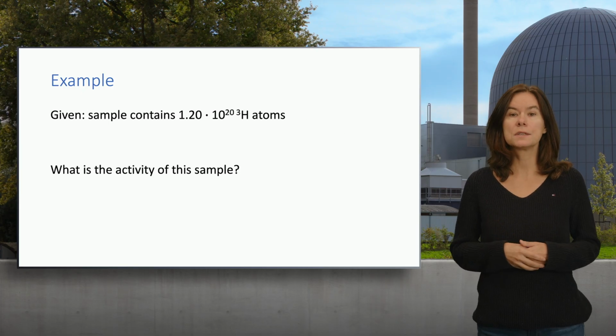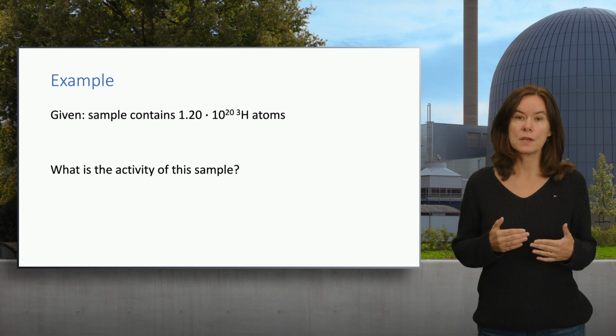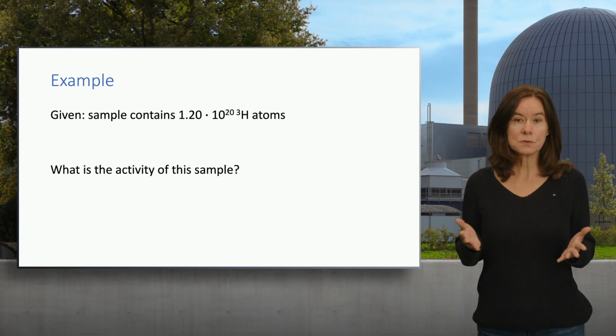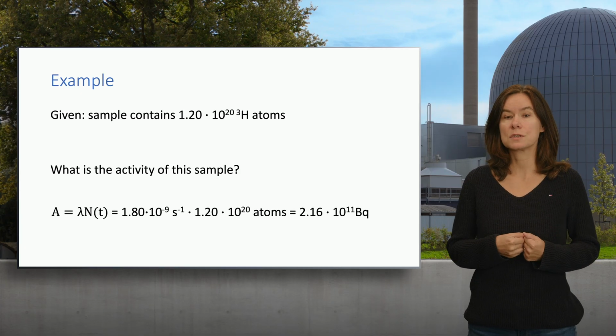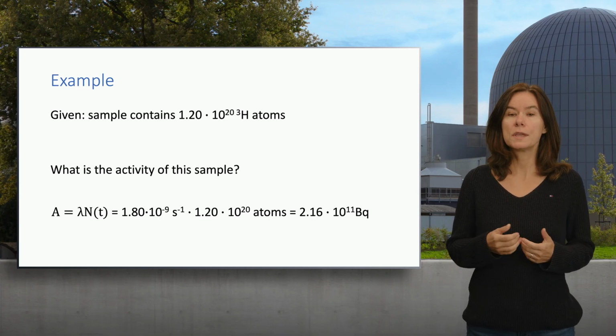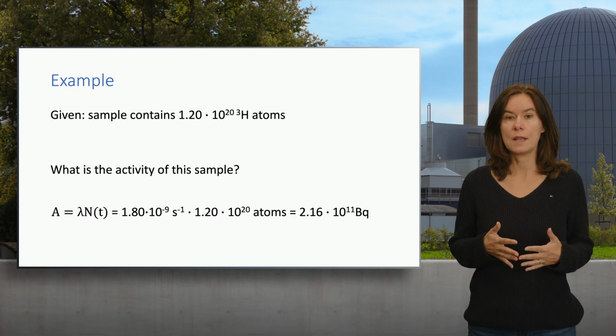Now, can we calculate the activity of a sample that contains hydrogen-3, considering that we know the decay constant and that there are 1.2 times 10 to the power of 20 radioactive atoms? Yes, we can, by using the equation that we discussed previously. If we fill in the decay constant and the number of atoms, we get that the activity of this sample is 2.16 times 10 to the power of 11 becquerel.